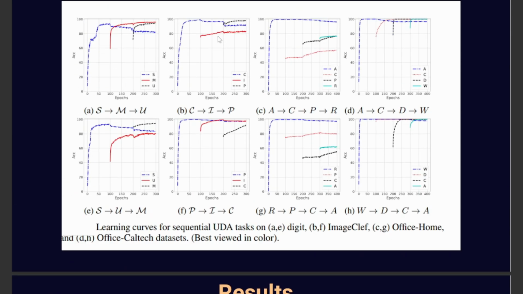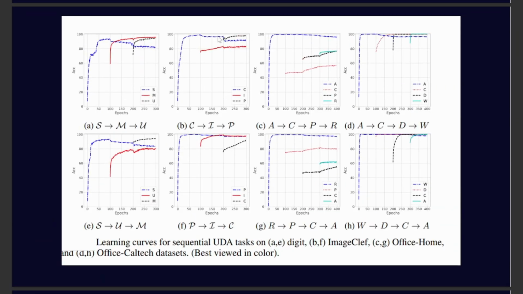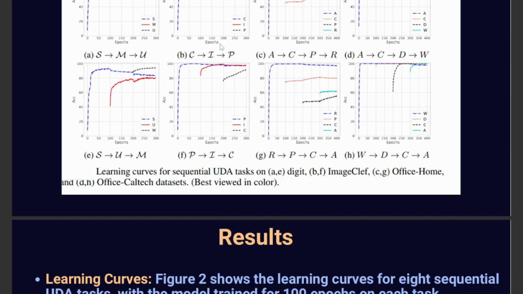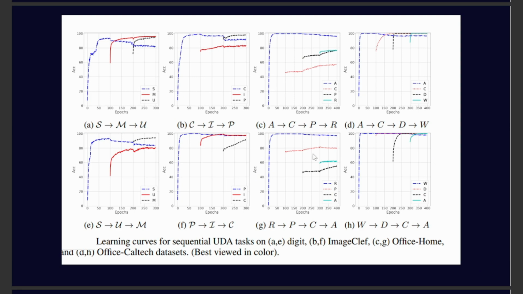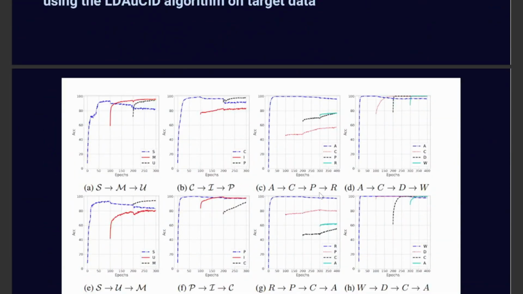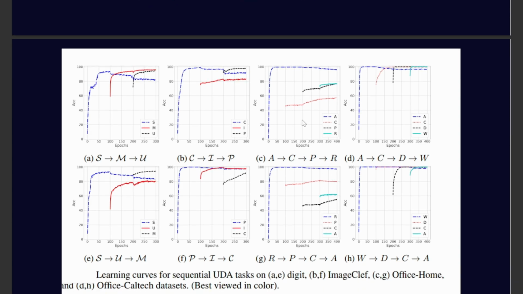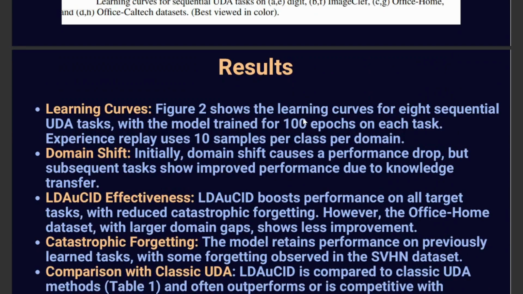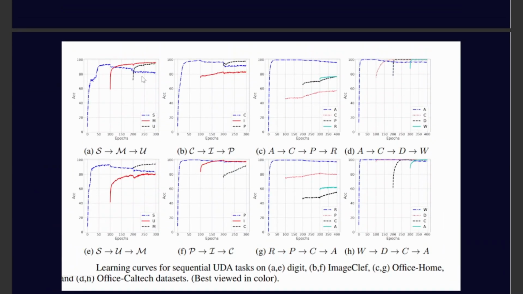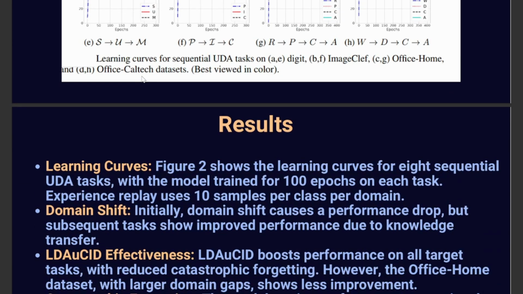It keeps in check the past information, but there is still some drop in accuracy because of the change in domain of the dataset. And in some datasets, like the Office-Home dataset, there's a big drop. Why is there a big drop? Because there's a large gap between the two domains. And in some models there is some catastrophic forgetting, such as on the SVHN dataset, which is also because of some domain difference.